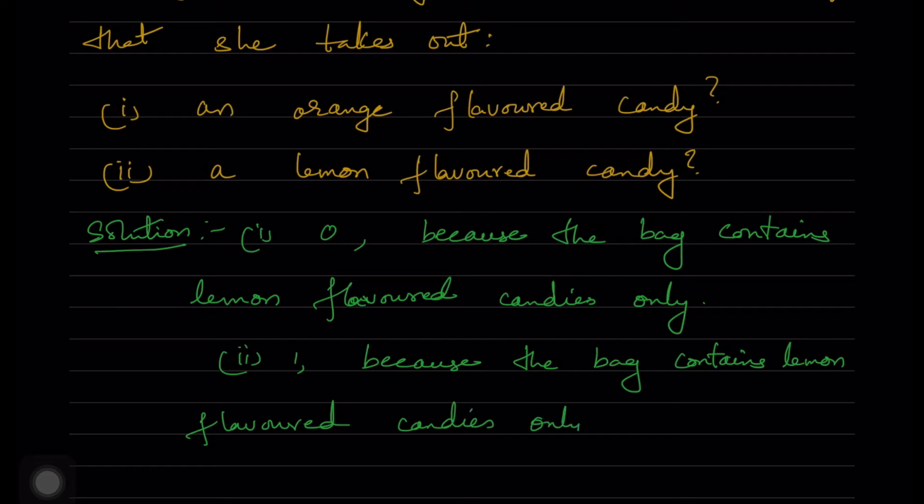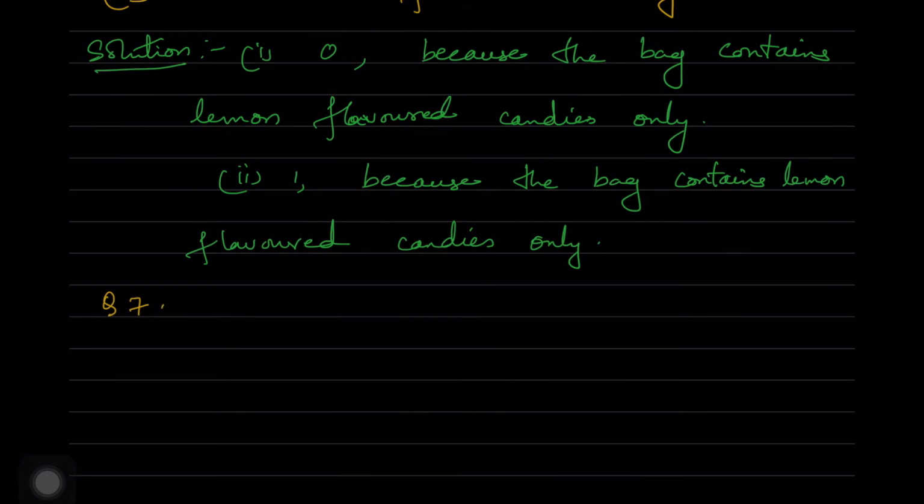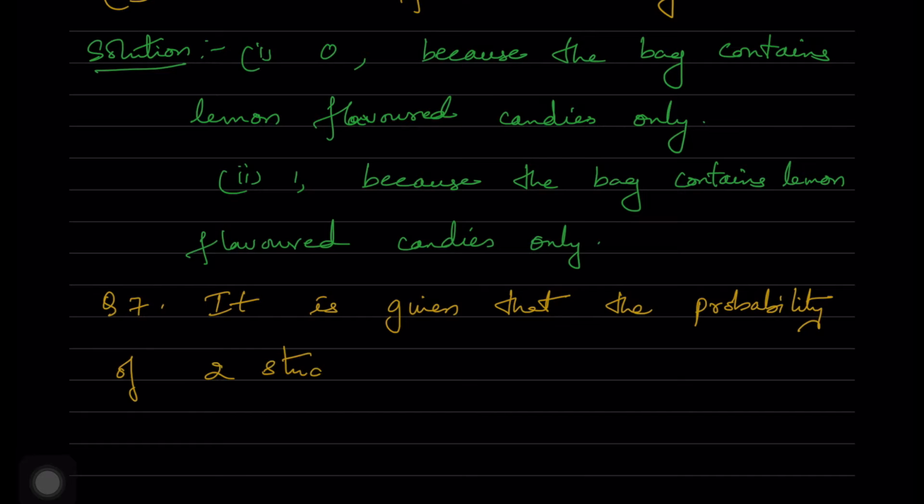Next, question 7. It is given that the probability of 2 students in a group of 3 students not having the same birthday is 0.992.